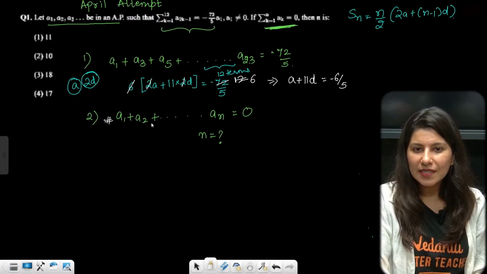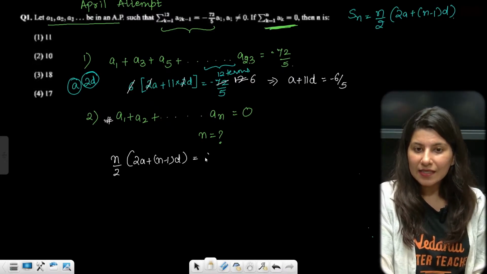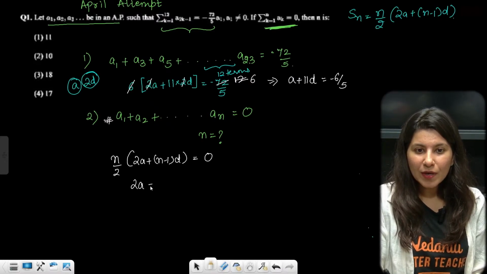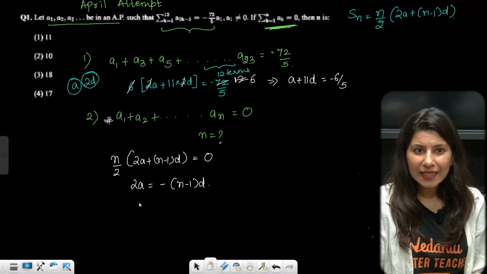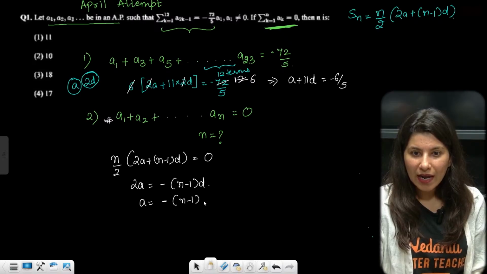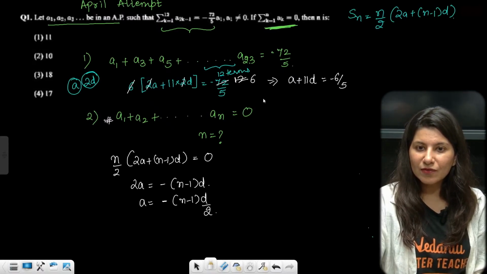Now what about this? There are n terms. So again, n by 2 times 2a plus (n minus 1)d is nothing but 0. So 2a is going to be minus of (n minus 1)d, or you can say a equals minus of (n minus 1) times d by 2. Can I put this over here to solve the equation?